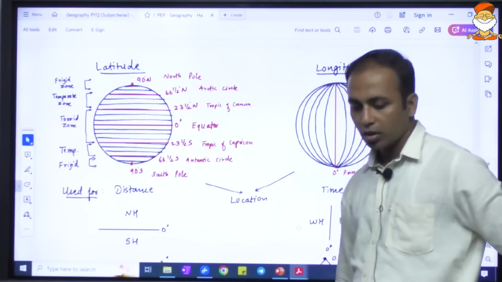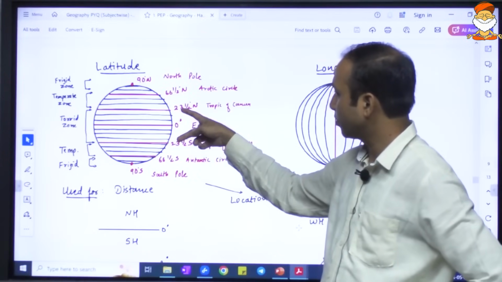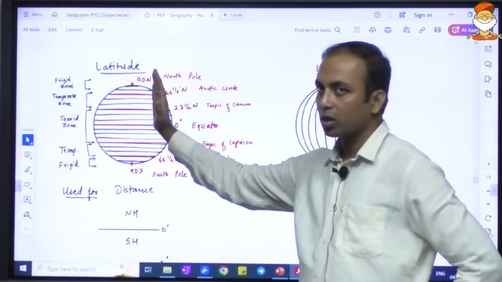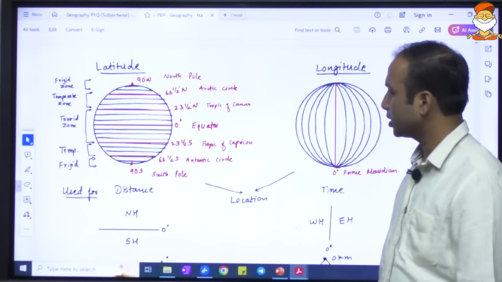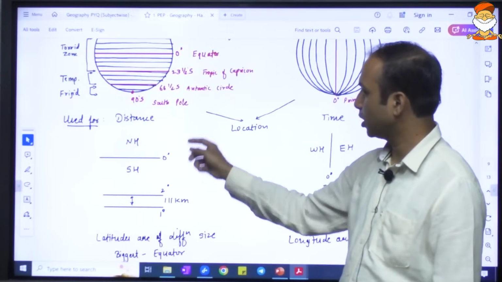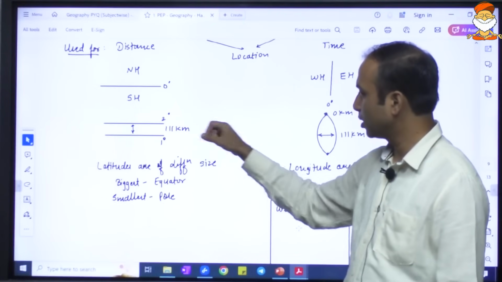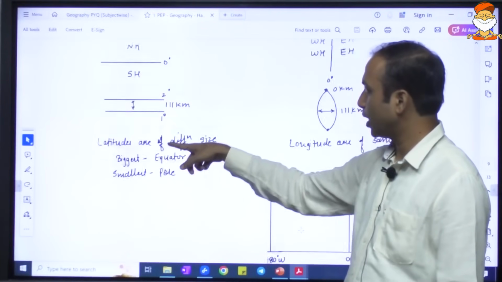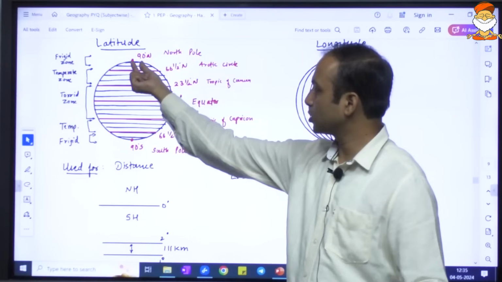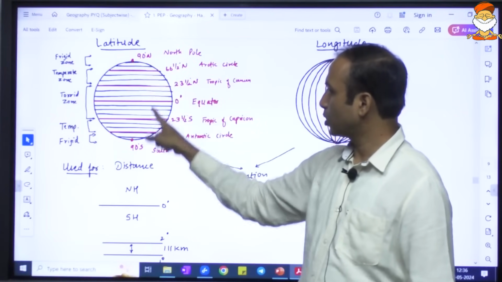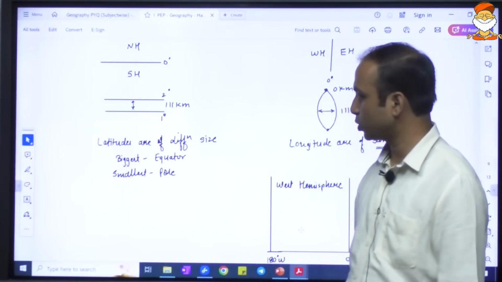Here with respect to latitude and longitude, we saw that the earth is tilted by a certain degree, so certainly all of these important latitudes would also be tilted accordingly. What is the use of latitude? The latitude is used for measurement of distance. The equator divides the earth into the northern and southern hemispheres. The distance between two latitudes is 111 kilometers. The earth is a sphere, so the biggest latitude is relatively big, and the latitude size is decreasing, and the smallest latitude is at the pole. The biggest one is the equator and the smallest one is the pole.